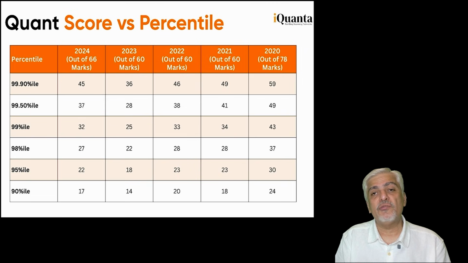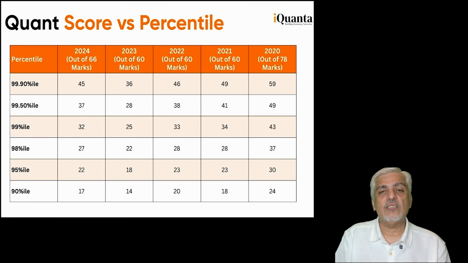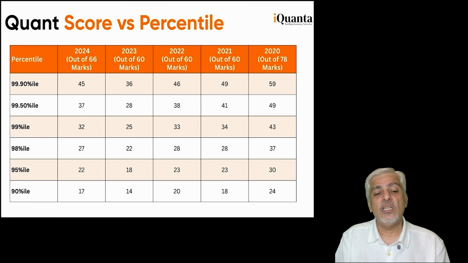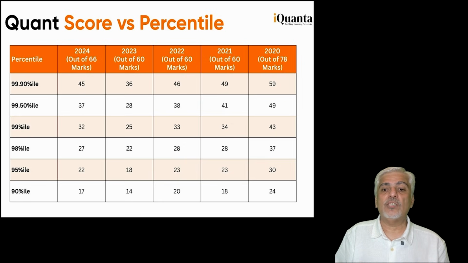So if you score 50%, say out of 66 marks, if you are able to get 33 marks, you're very close to 99%. And your cutoffs are very, very close to 14, 15 marks, which is barely 5 questions. The cutoff is actually around the 85 percentile, not even the 90 percentile. So the cutoff in a particular section is barely 14, 15 marks, which means around 5 correct questions.